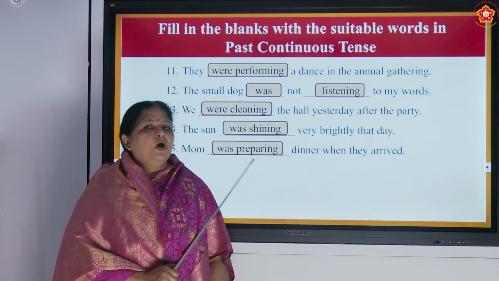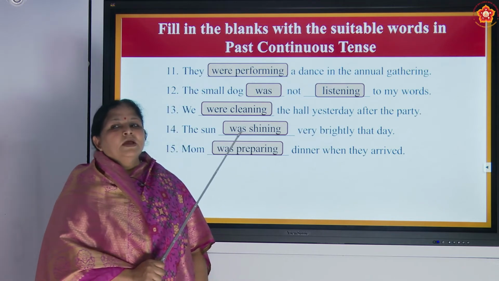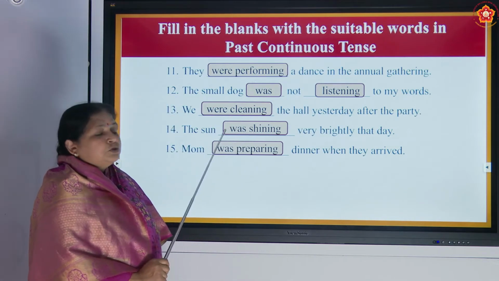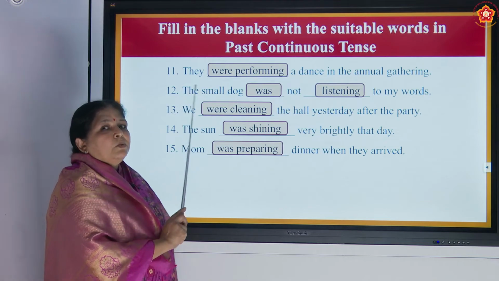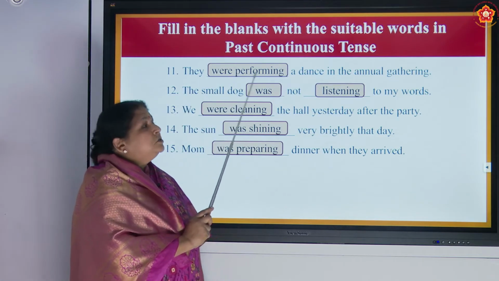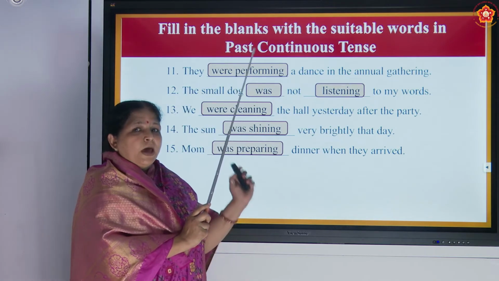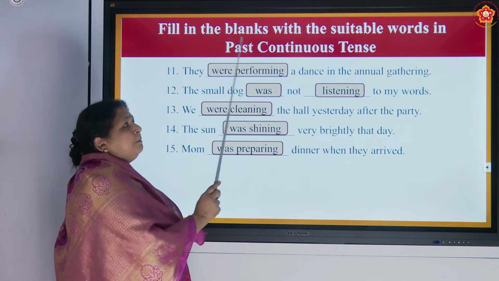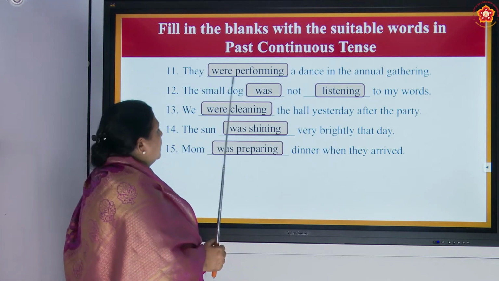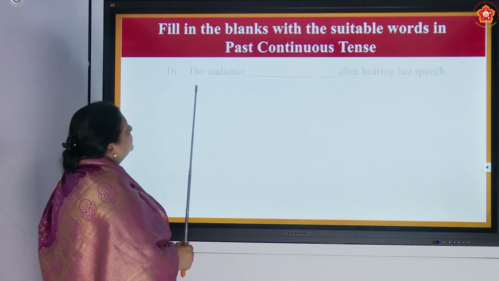Now, how many of you have got correct answers? Yes, very good. So, I think most of you now know that the helping verb was and were is used, and for the base form of the verb we add ing, then it becomes the past continuous tense. Okay? Yes, that's very nice.